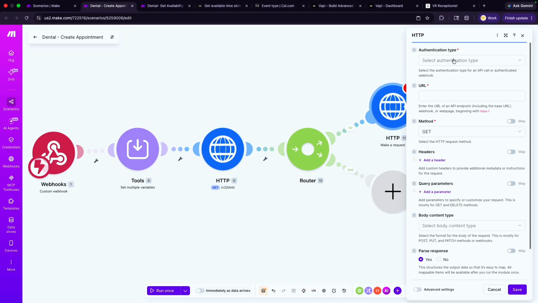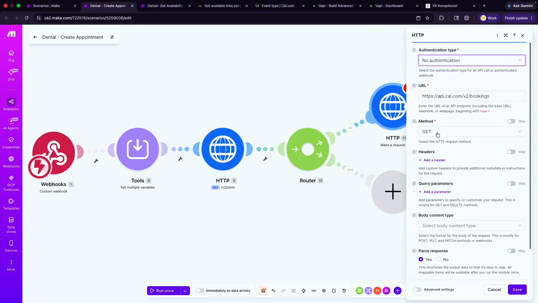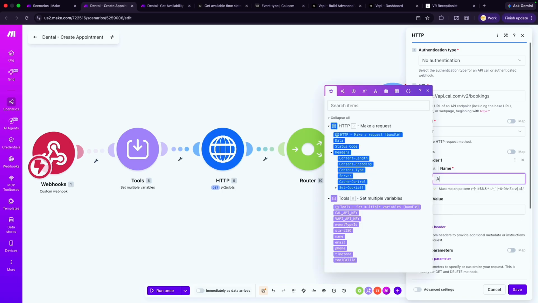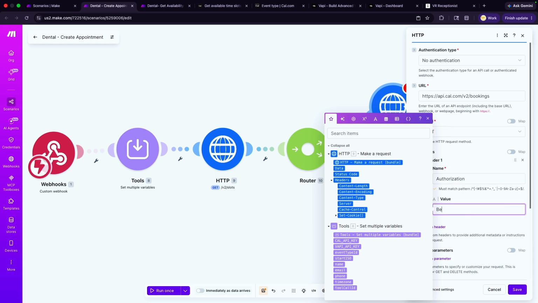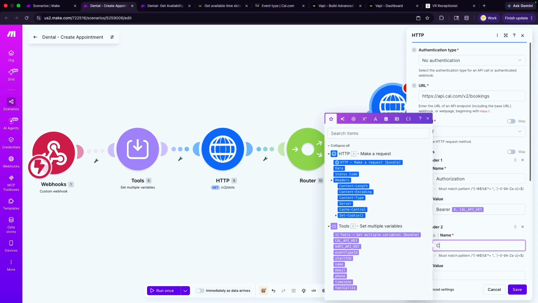For this one, we're making a POST request to bookings because we're trying to create something. No authentication, making a POST request. In the header, we're going to need authorization with our API key, and content type, which is going to be application/json.